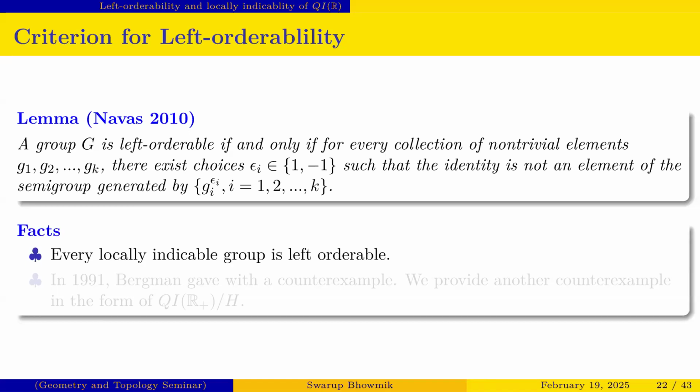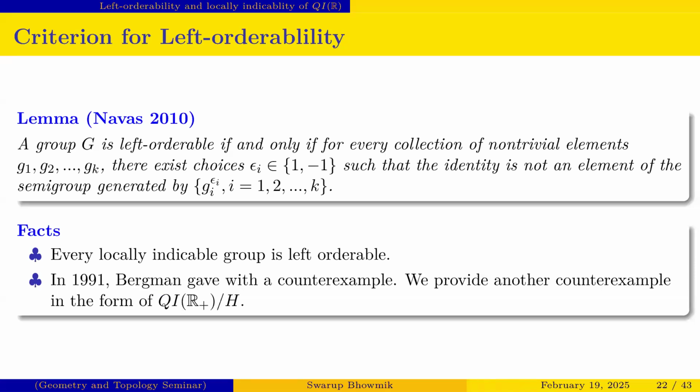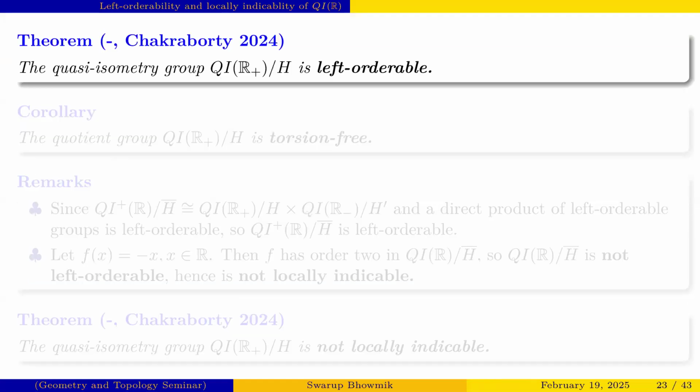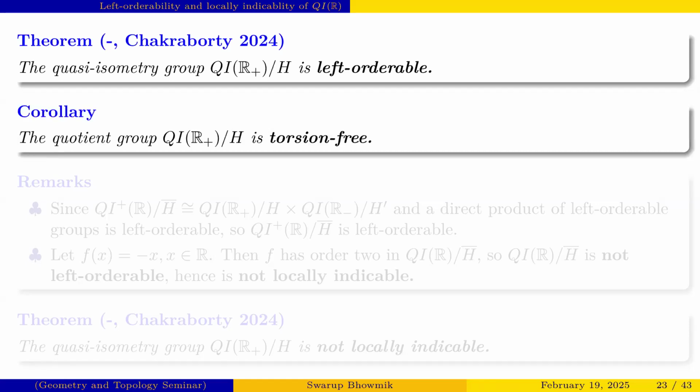Here are also some facts: every locally indicable group is left orderable, and in 1991 Bachmann gave a counterexample, a right orderable group that is not locally indicable. And we provide here another counterexample in the form of QIR plus by H. We proved that QIR plus by H is left orderable by taking the idea from Ye and Zhao. They proved it using the Navas criterion.